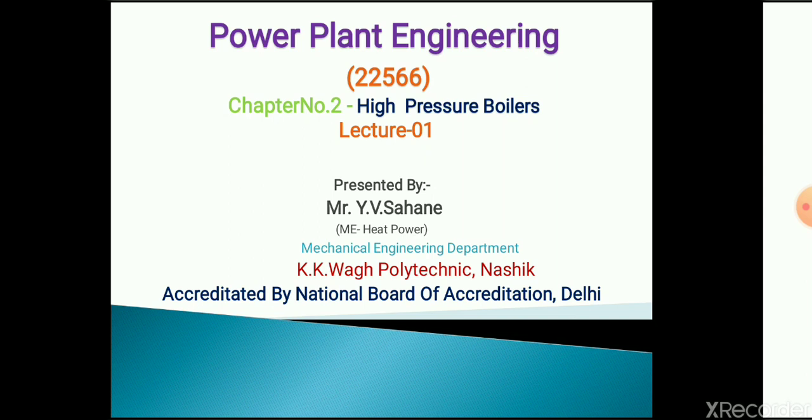Then we discussed steam power plants, hydroelectric power plants, and diesel power plants, and we also went through the various types of maintenance required for these power plants. In the second chapter, on high pressure boilers, we are going to discuss how high pressure boilers are more efficient than conventional boilers.